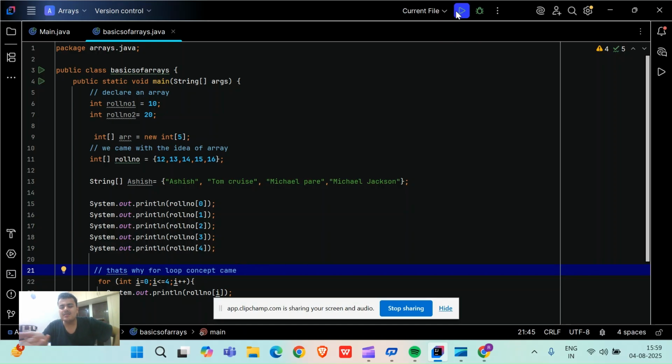So friends, this is the meaning of arrays. I can waste my time also by explaining with a diagram and all: this is at the 0th index, this is at index 1. Like this also I can explain. But nobody has that much time, friends, and I don't have the iPad with me. So let me straightaway explain by the compiler only. Firstly you will get the answer 12, 13, 14, 15, 16. Then again you will get the answer by for loop.